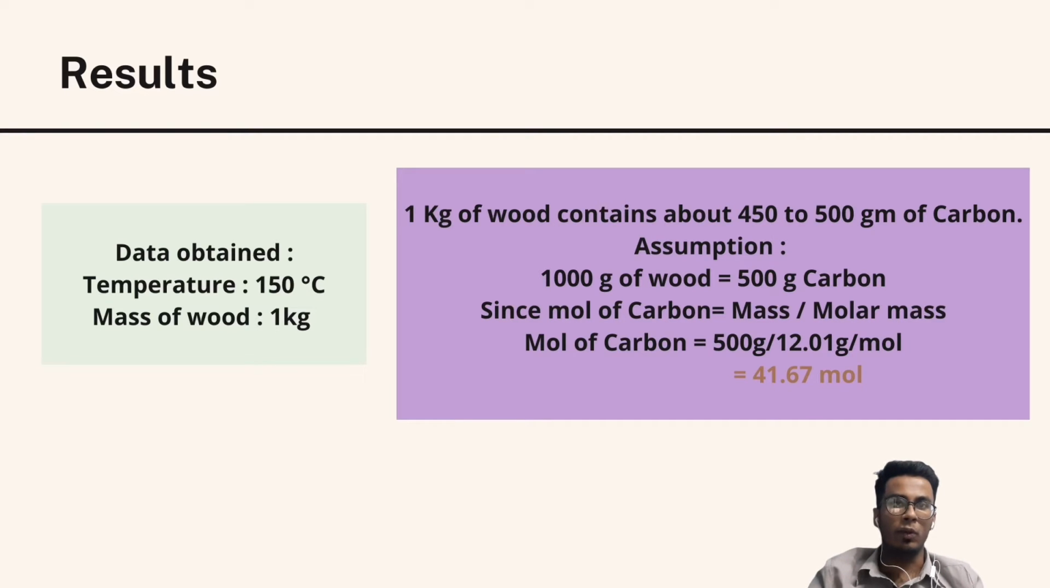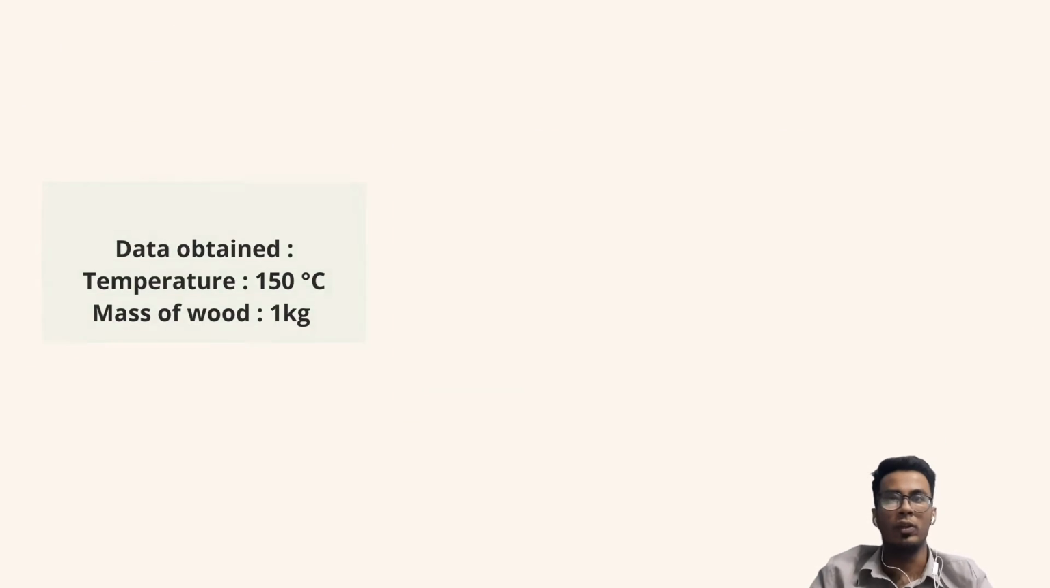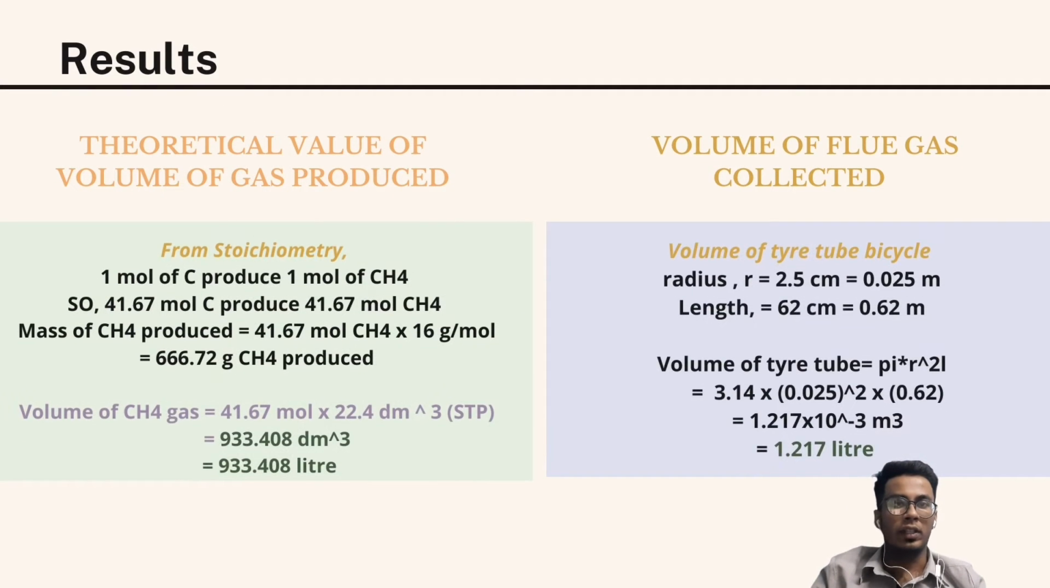So we can calculate the mole of carbon using the mass over molar mass equation. The molar mass of carbon is 12.01 gram per mole. So from here we get the mole of carbon, which is equal to 41.67 mole. Next we can calculate the theoretical volume of gas produced using the stoichiometry equation. The stoichiometry equation is 1 mole of carbon producing 1 mole of CH4, which is methane gas. So 41.67 mole of CH4 gas is produced.